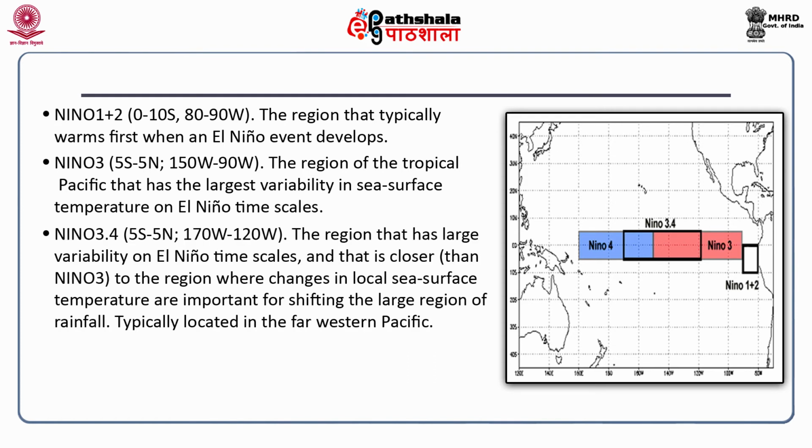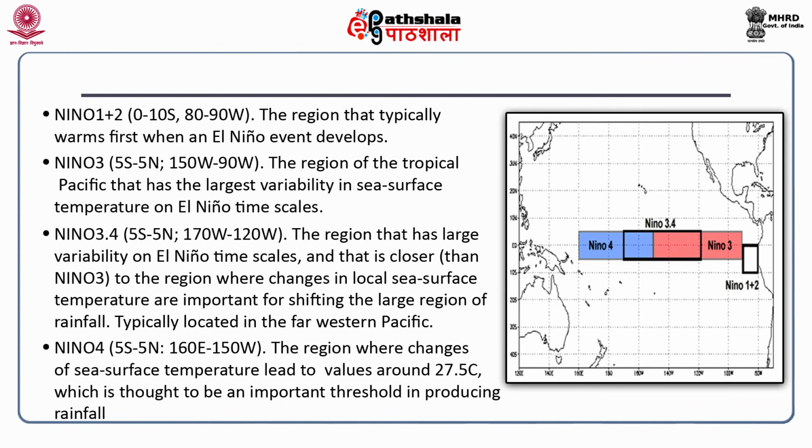Niño 3.4, for this index, the region defined is 5 degree south to 5 degree north latitude and 170 degree west to 120 degree west longitude. This region is typically located in the far off western Pacific. The Niño 4, here the region defined is 5 degree south to 5 degree north latitude and as per longitude 160 degree east to 150 degree west longitude. This is the region where changes of sea surface temperature lead to values around 27.5 degree centigrade, which is thought to be an important threshold in producing rainfall.